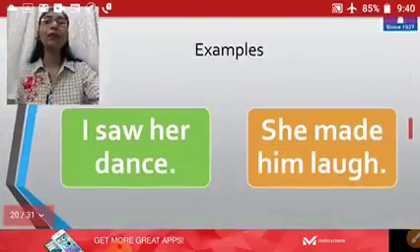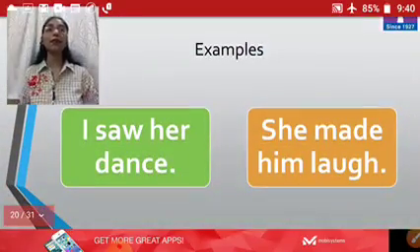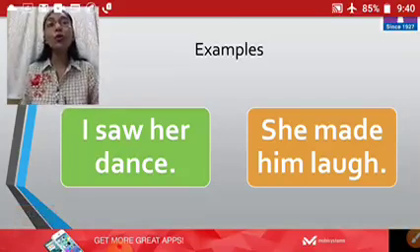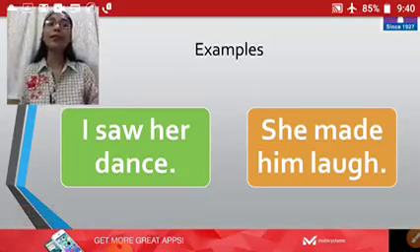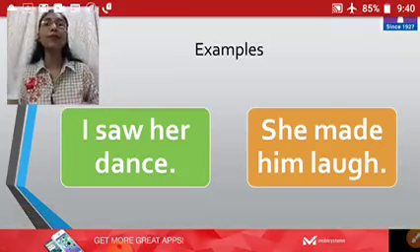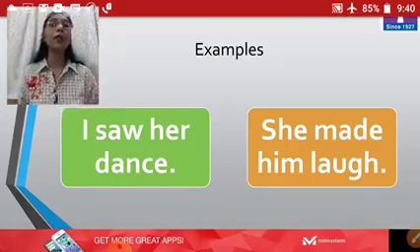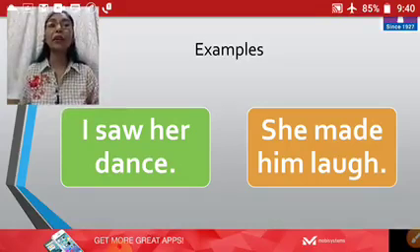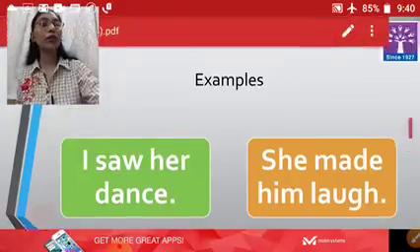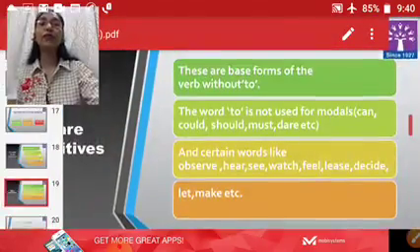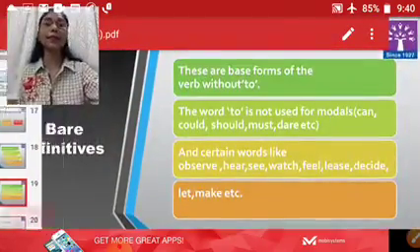Examples are I saw her dance. We cannot say I saw her to dance, right? I saw her dance. This is the correct form of the sentence. So here we have taken a bare infinitive. She made him laugh. We will not say she made him to laugh, right children? So we can also use bare infinitives in certain cases.